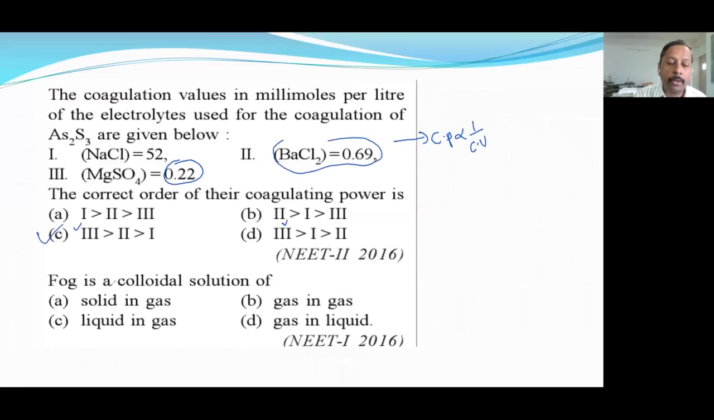Next, fog is a colloidal solution. This is a memory based question, so directly I will say the answer is C. Fog is an example of aerosol. Aerosol, understood? In which the dispersed phase is liquid and the dispersion medium is gas. So these are the two answers. Now let's move on to the next question.